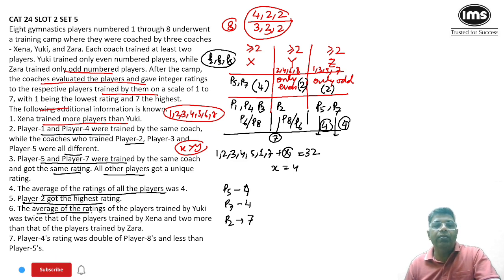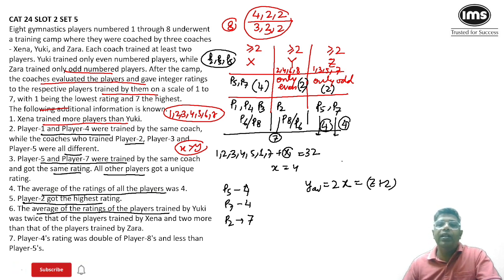Now the average of the rating of the players trained by Y. Y's average rating is twice that of X and 2 more than the average rating of Z. Now we know that the average rating of Z has to be 4 because both of his players are getting a rating of 4. So the average of Z will be 4. So if Z's value is 4, in that case Y will get a rating of 6. So coach Y's players are getting an average rating of 6. That's an interesting point.